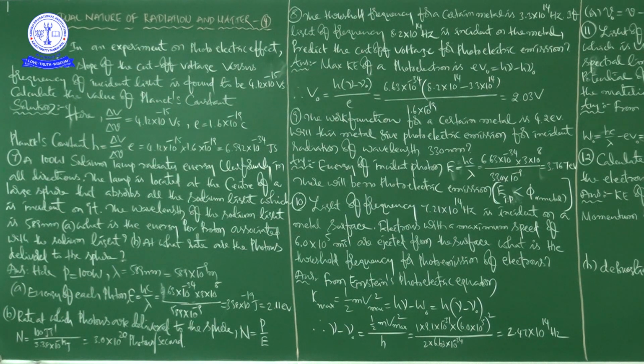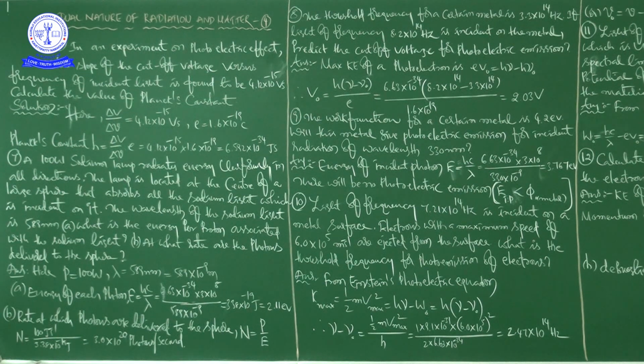Multiplying these two, it is 6.592 into 10 to the power of minus 34 joule second. So this is the value of Planck's constant.